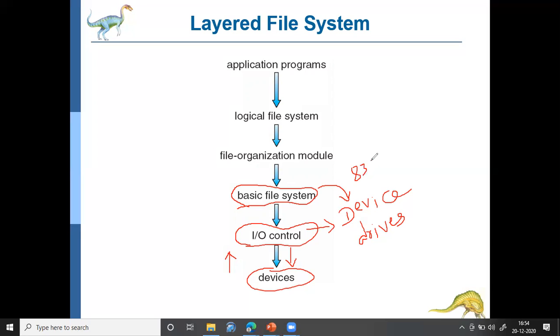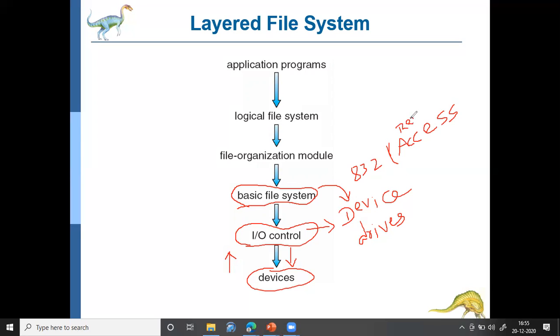Access can be either a read operation or a write operation. These inputs come from the basic file system, which will say that a particular process would like to perform a read access on block 832.